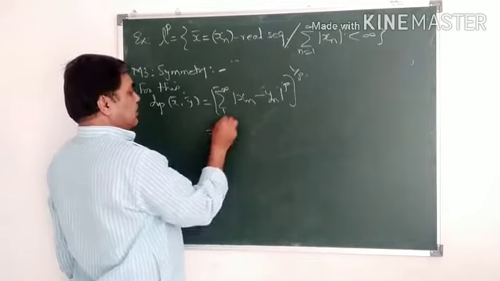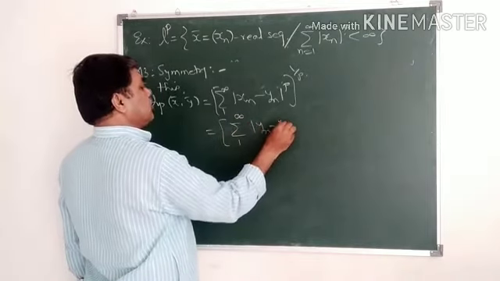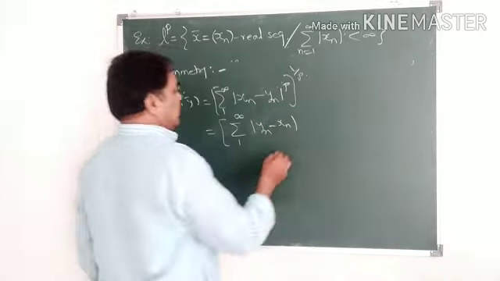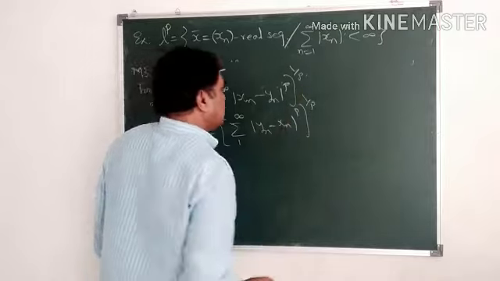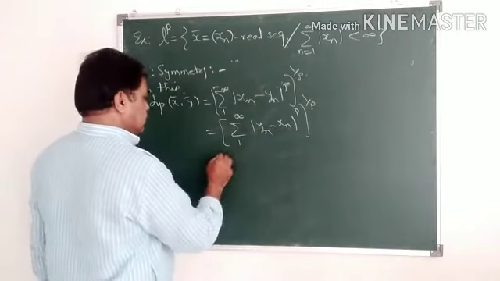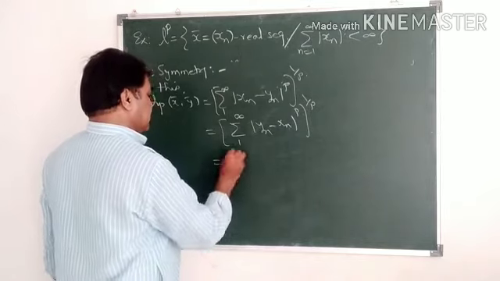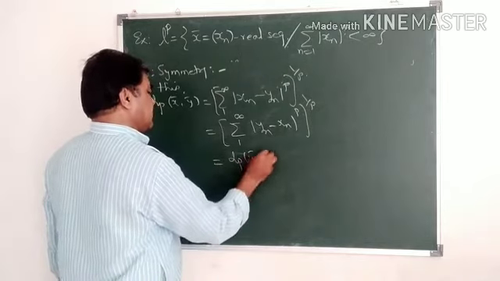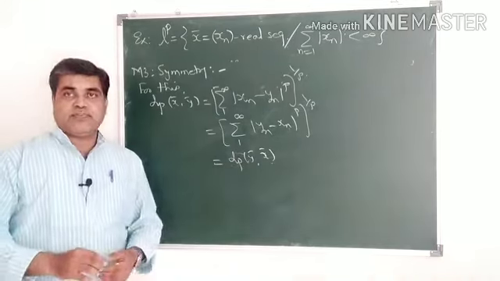I can write this as the summation of mod yn minus xn, because mod a minus b is the same as mod of b minus a for any two real or complex numbers. So this is the same as dp of y bar, x bar. Thus dp satisfies the symmetry axiom of a metric.